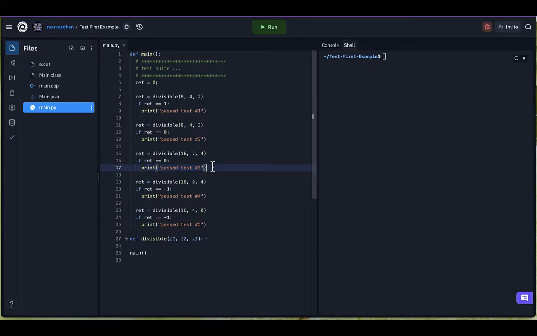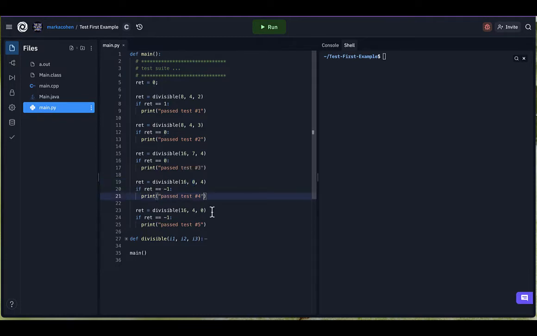Okay, what could possibly go wrong? Well, if you remember, you can't really divide by 0, so it doesn't make sense to determine whether something is evenly divisible by 0, because you can't divide by 0. So if the second parameter is a 0, then that's an error. And I would expect my function to return a -1 there. So I'm going to call divisible, making the first one of these 2 a 0. And if it's -1, I print that it passed.